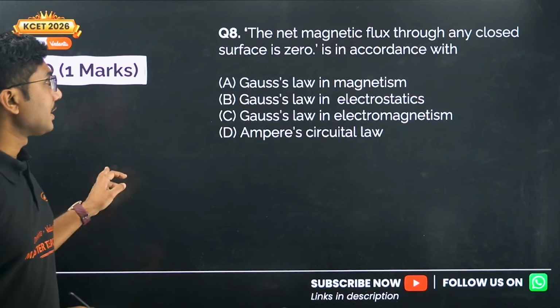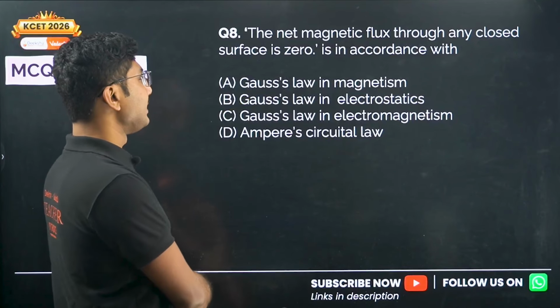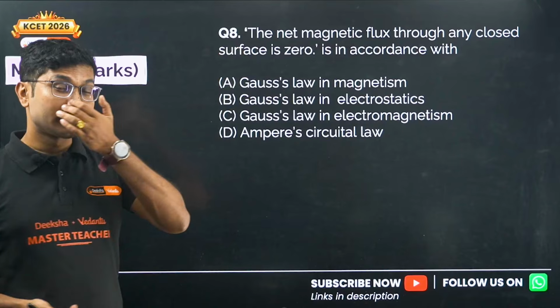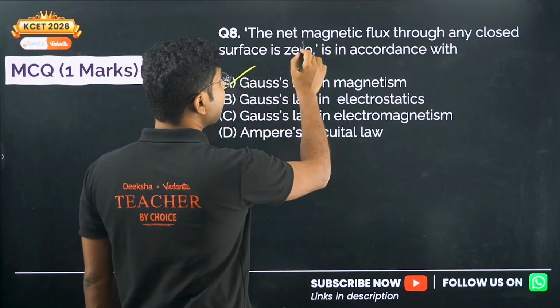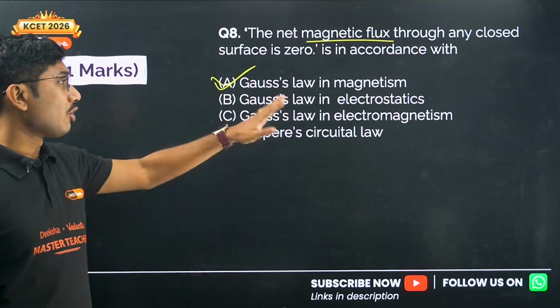Okay. Next question, the net magnetic flux through any closed surface is 0. This is in accordance with Gauss's law of magnetism. So this is talking about magnetic flux, so definitely it is magnetism, not electrostatics.